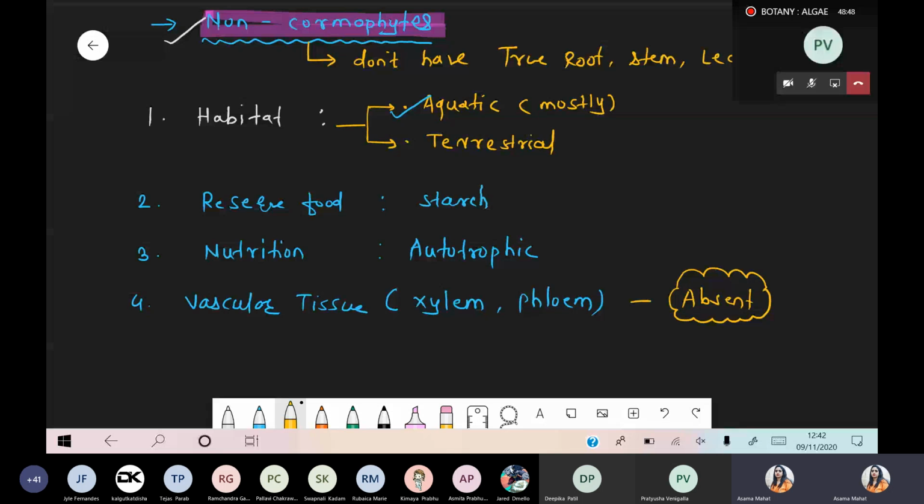I hope you remember, we already discussed this when we studied fungus. Whenever we are writing information from left to right, it means we are going from primitive to advanced. In the plant kingdom, initially algae, then bryophyta, then pteridophyta, then gymnosperm, then angiosperm. Why do we say this sequence? Because first to originate was algae. Algae got modified and converted into bryophyta.